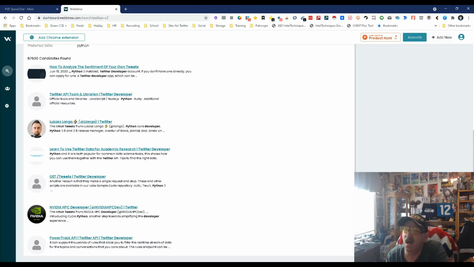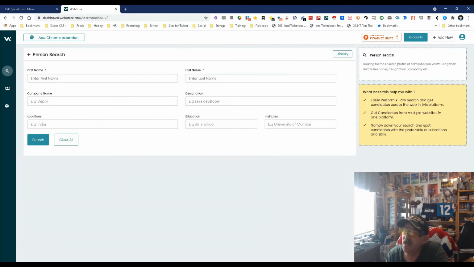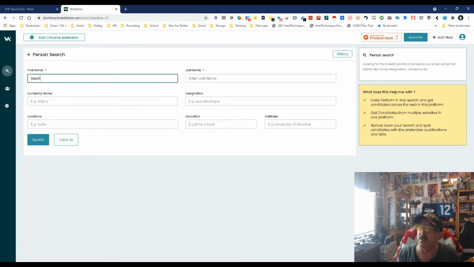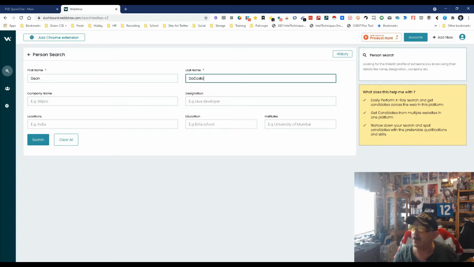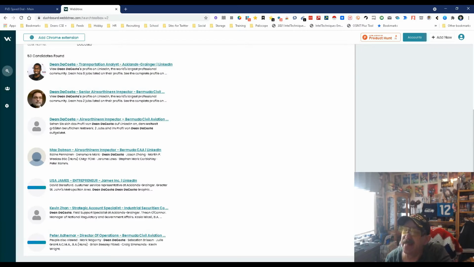That's it. So let's go back to the search toolbar and go through what we got here. We got a person search. In here, you can put their name, whatever you want. I'm going to pick on me only because I don't like picking on other people. We're just going to put Dean Da Costa. Let's see how many of me there are. Lord knows the world should only be able to handle one of me, but there might be more. Yeah, there's more. Look at all these Dean Da Costas, not all of whom are me.